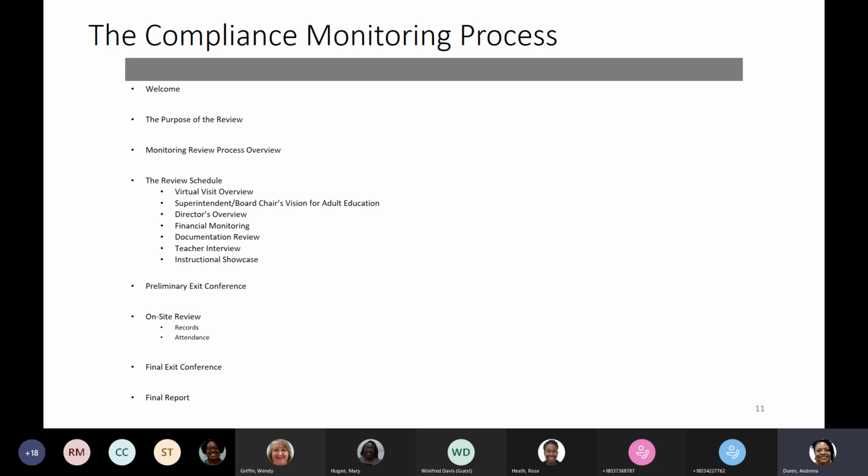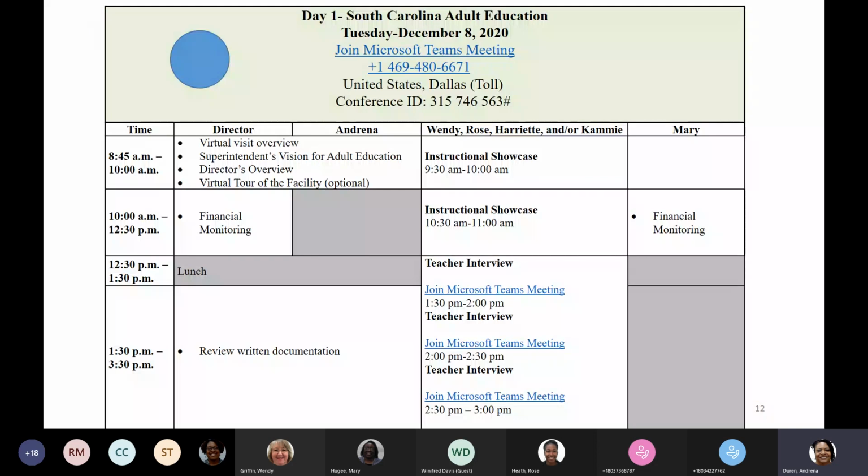We have a schedule that we put together that is a standard schedule for all programs. If there is something that has to take place at a different time, that is not a problem. If your superintendent cannot make it on day one and they need to make it on day two, just let us know and we will work with you and rearrange the schedule. But this is the standard schedule that we send to everyone, every program.